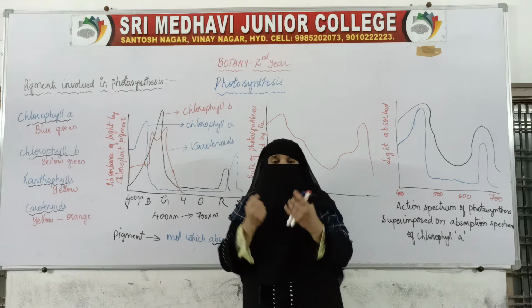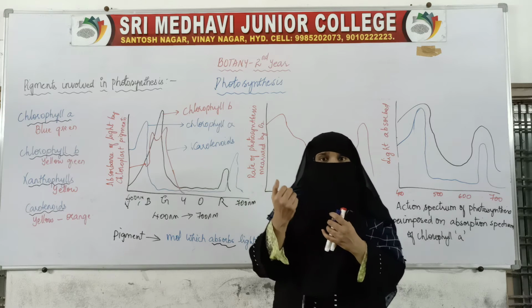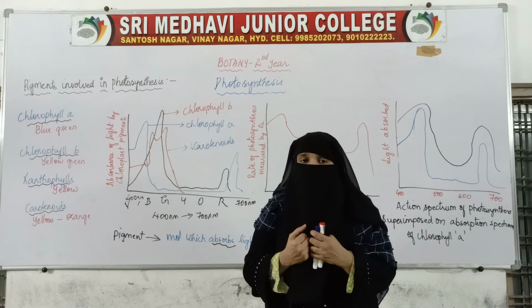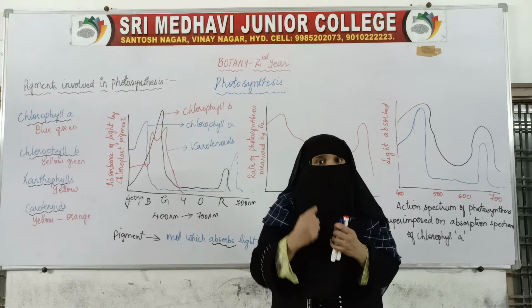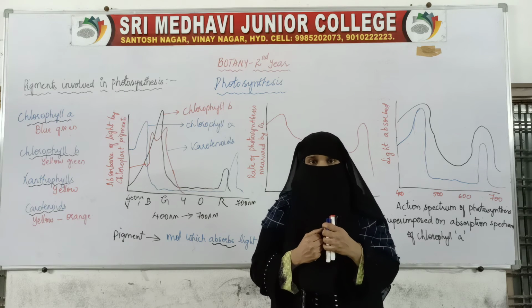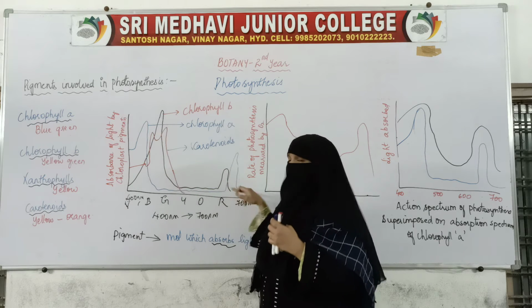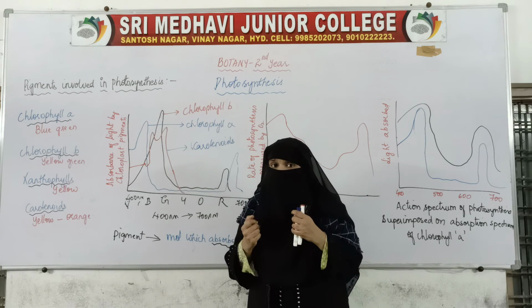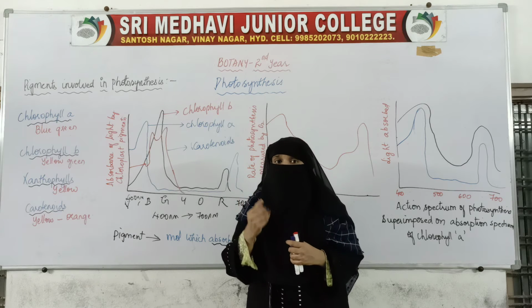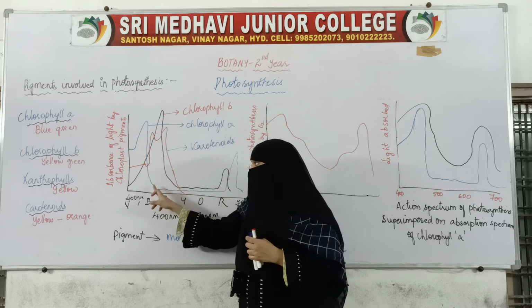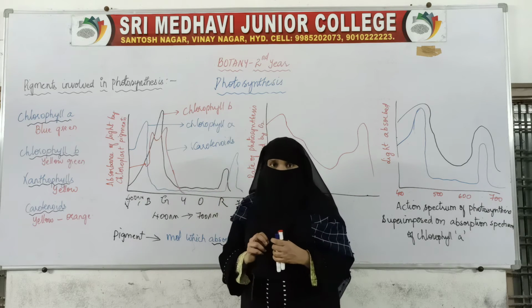Here light energy is only required. These molecules have to absorb the light. Who is absorbing the maximum light? Chlorophyll A, because it is showing two big peaks. Which light is it absorbing maximum? The blue light and the red light.